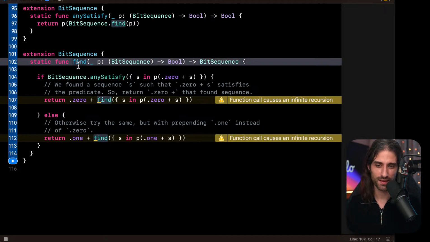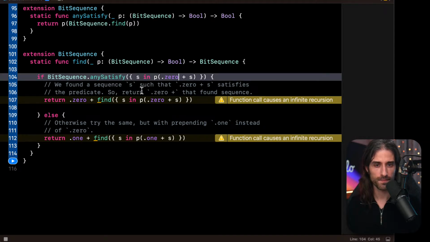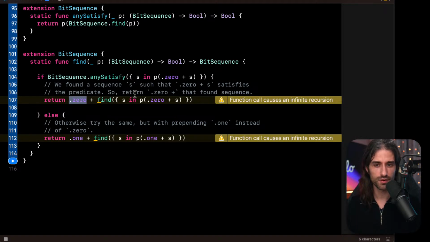So if there is a bit sequence that satisfies the predicate and starts with a 0, then we can return this 0 and do a recursive call by saying find with a new predicate where we have already fixed the 0. Not sure that I understand what this does. Otherwise, we try the same, but by adding a 1.